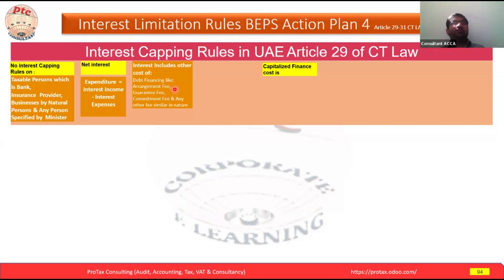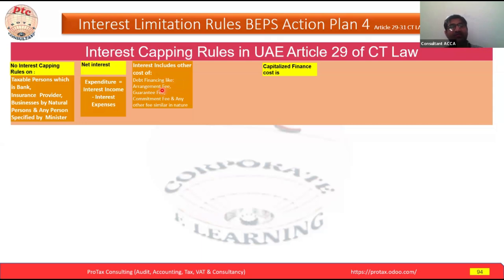Okay, now I'll give you an example. If you arrange a finance facility from the bank, I'm giving one simple example that, being accounts people, we also go through in our bookkeeping, accounting and classification work. We make the appropriate classification of expenses, whether this is interest or another part of the expenses. If any company takes a bank facility or bank loan, there will be two kinds of expenses. One is the facility arrangement fee.